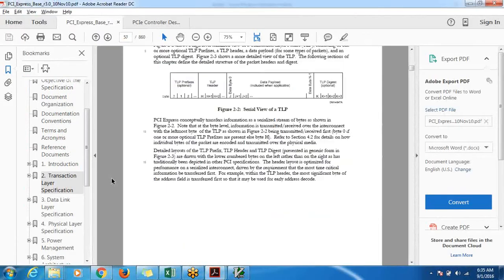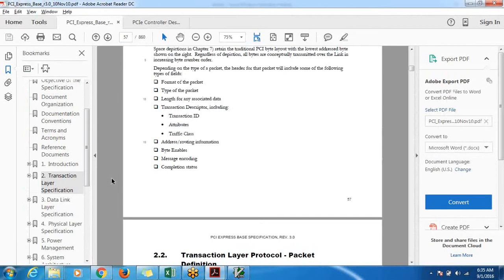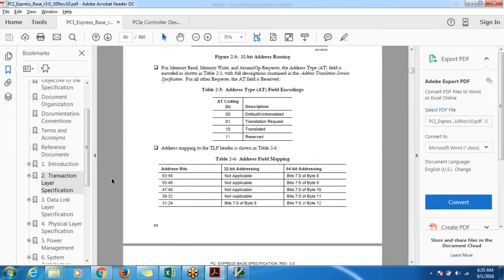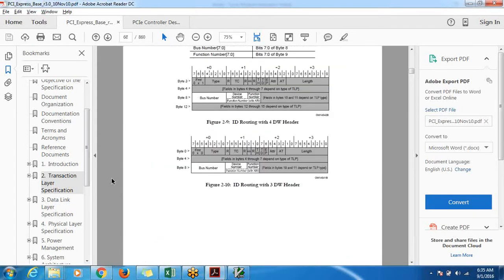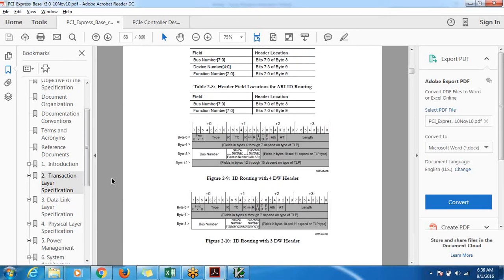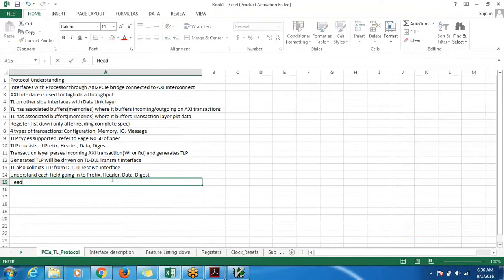Again, there is a header format also. If you go up, there will be a detailed page which will explain what the header should be, and what is the significance of each of the fields in the header. Headers differ for each type of packet. The header description differs with the type of TLP being used.